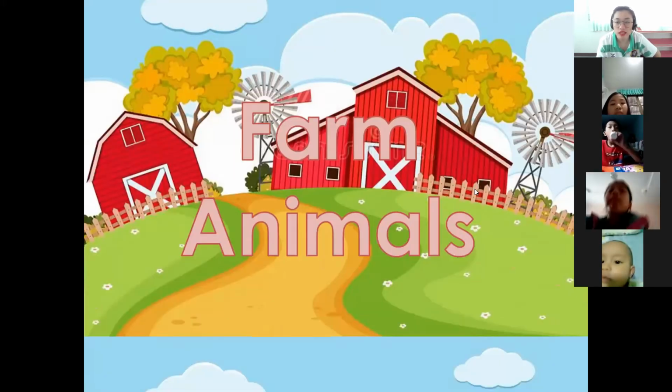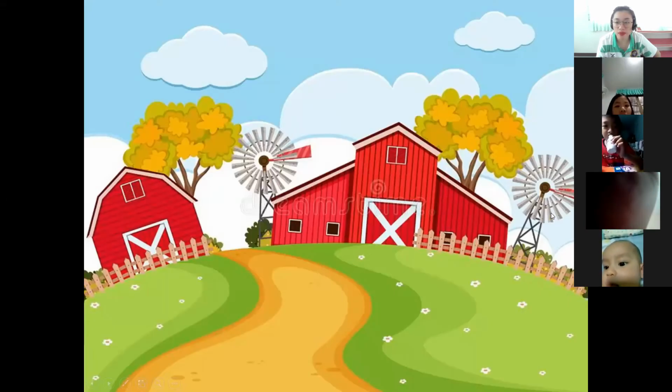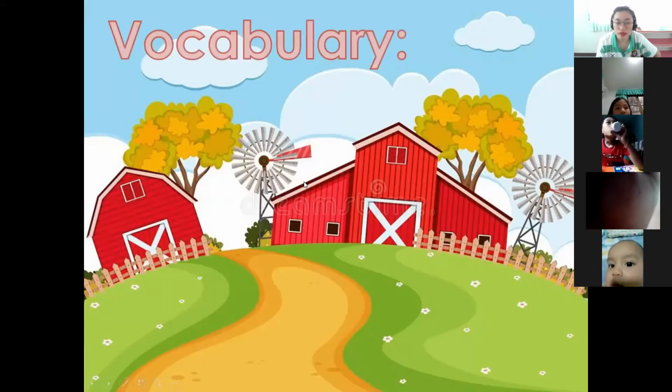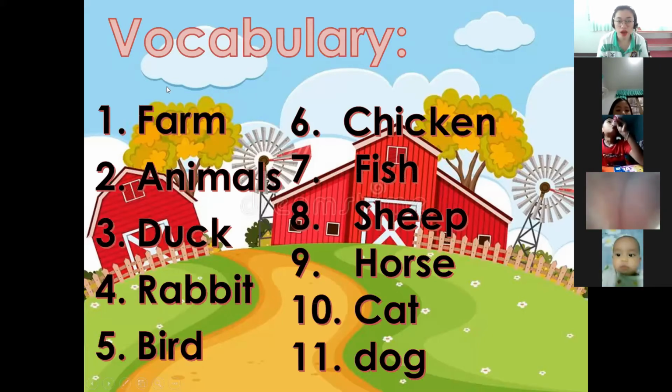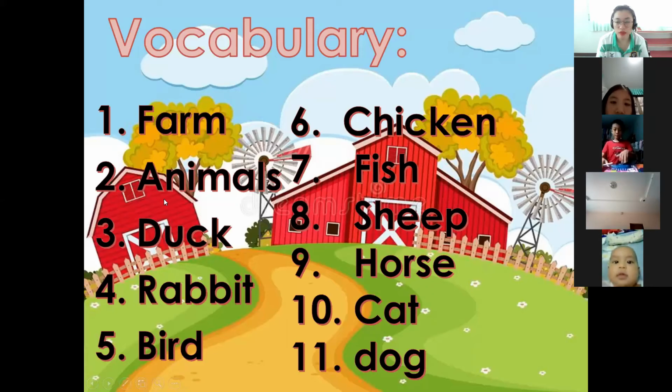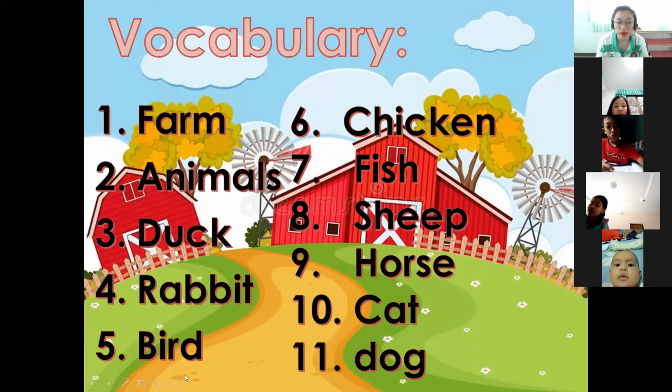First, let's have our vocabularies for today. Number 1, the word farm. Number 2, animals. Number 3, duck. Number 4, rabbit. Number 5, bird.